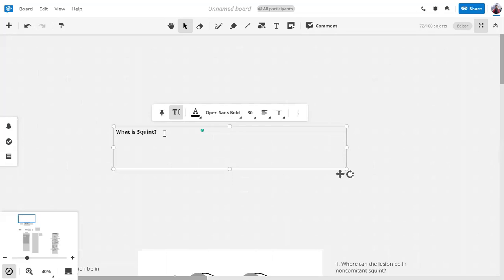Does anyone know, or should I write it down? I think I'll write it down. So squint, basically, is inability of the visual axis of the eyes to meet at the point of regard. It's not visual acuity, it's visual axis.